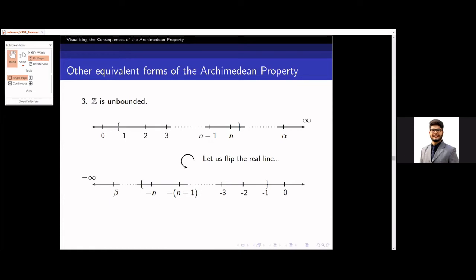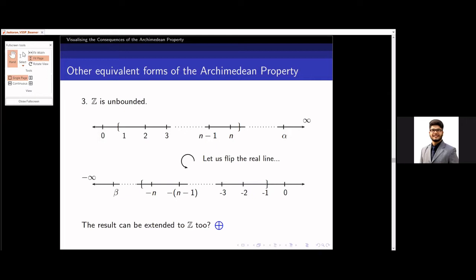And we will find another contradiction if we assume it to be bounded below. So can we see that if we combine these two, we can extend the result for Z? Yes, the set of integers is unbounded, both not bounded above and not bounded below. So what does this mean?